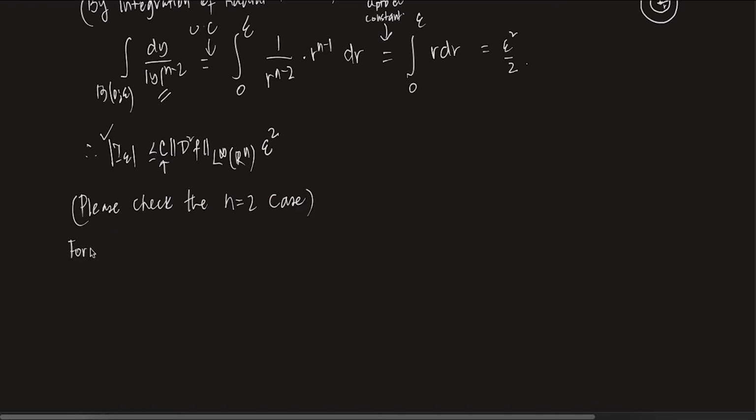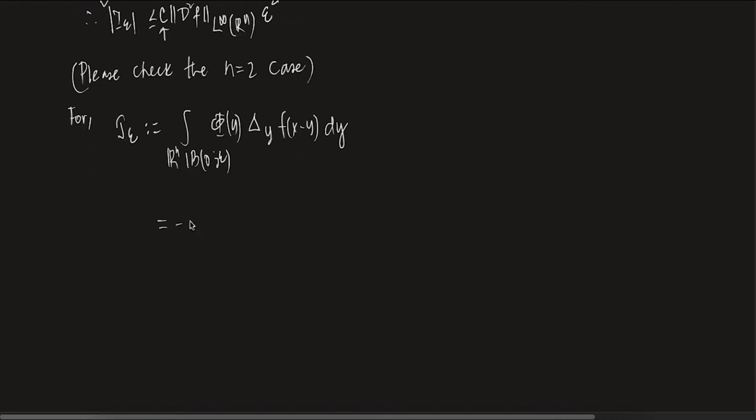Now let's do the J epsilon part. This is given by the integral over Rn minus B0 epsilon of phi of y, delta of f at x minus y, dy. Clear? Now this is equal to minus the integral over Rn minus B0 epsilon. I'm doing integration by parts here. What is it? It is the gradient of phi of y, dotted with the gradient of f of x minus y, dy.